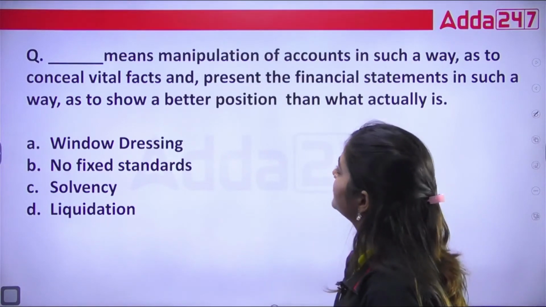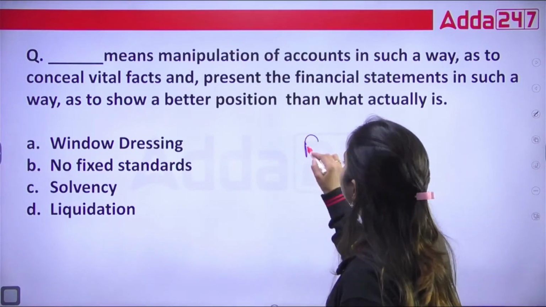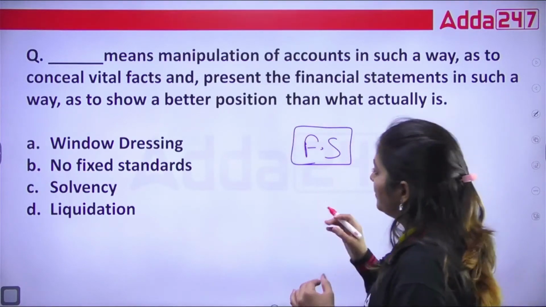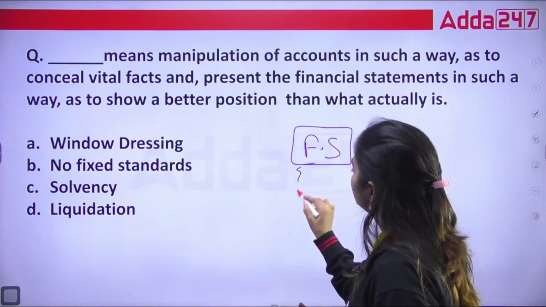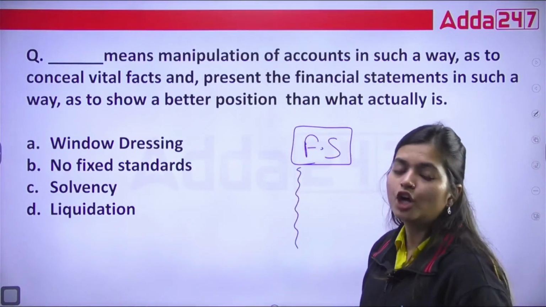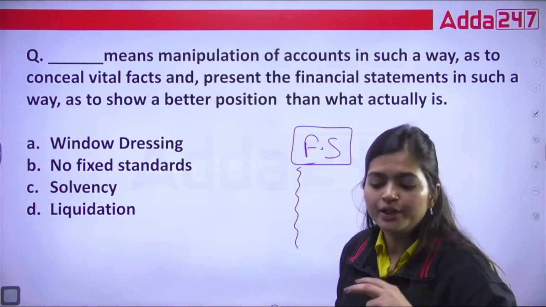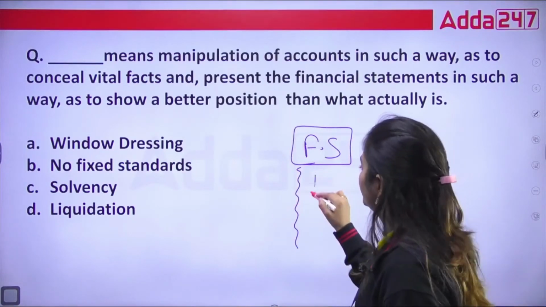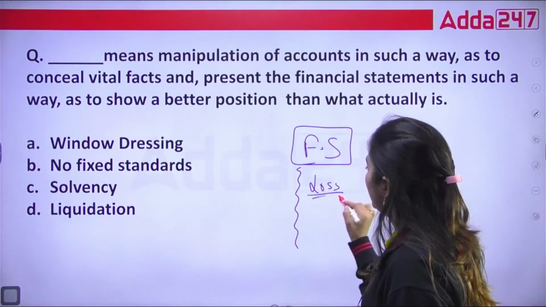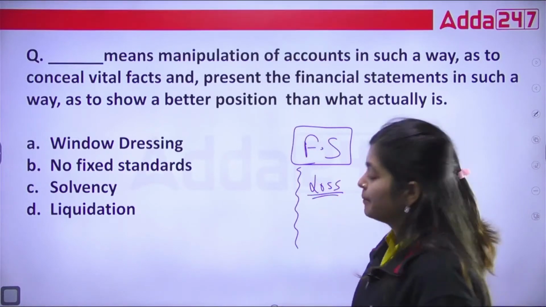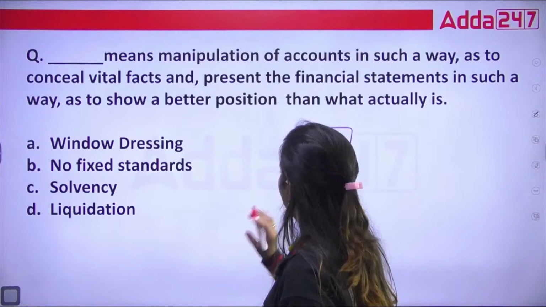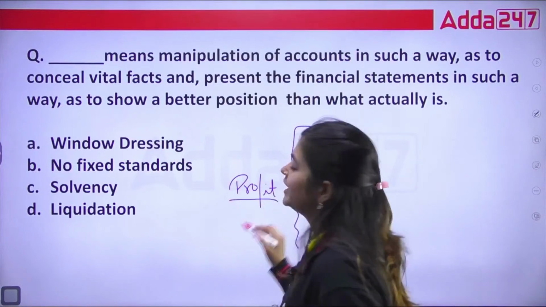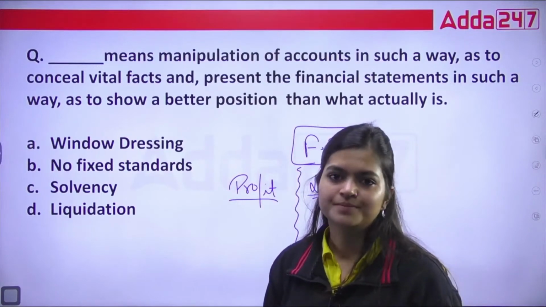In this, they are asking, whenever we are preparing our financial statements, but we are actually not showing the true face of them. Suppose the true face is that we are in loss, but we are manipulating our financial statements and showing that no, we are making super profit.